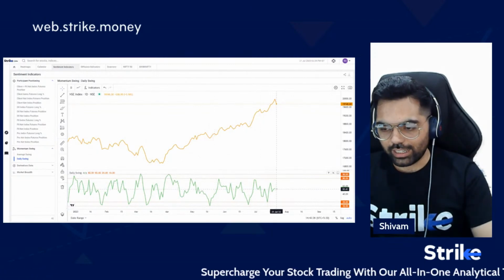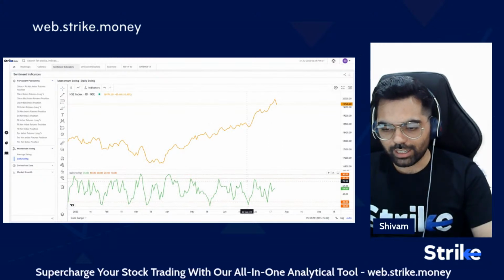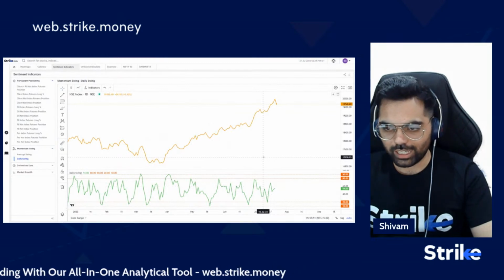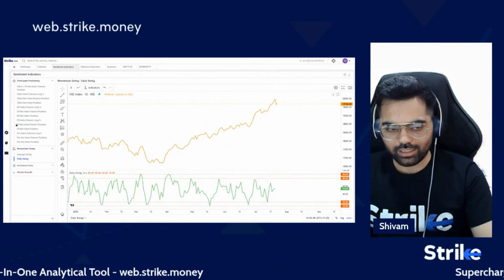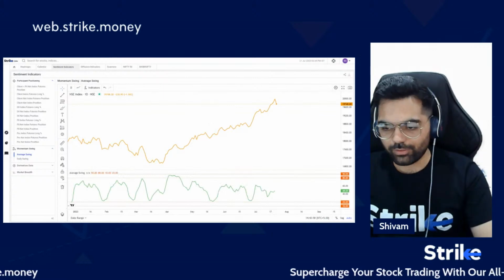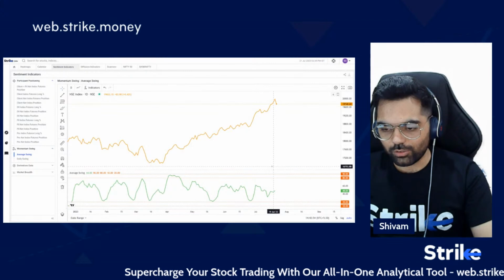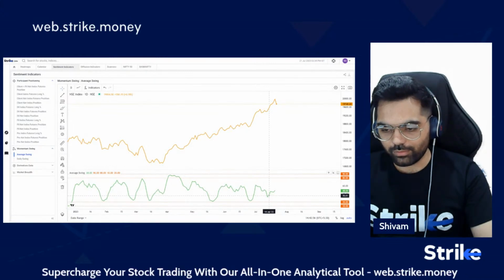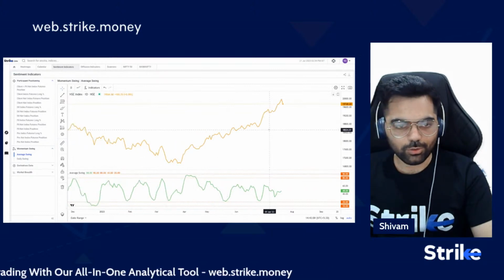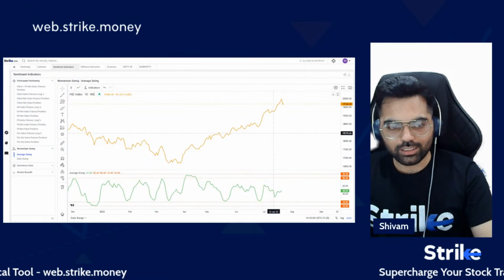Right now it is in the neutral zone, not really overbought or oversold, but whenever it reaches near the 20 zone, we have seen the market pick up quite substantially. The average swing, which is the smoother version of this same indicator, is also in the neutral zone, and it is just looking to pick up a small bit in today's session. But that needs confirmation till the market closing, as the values are still changing.